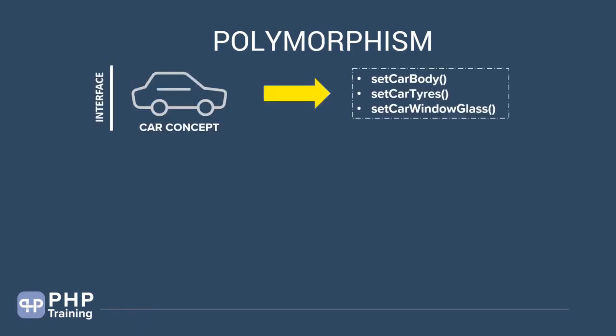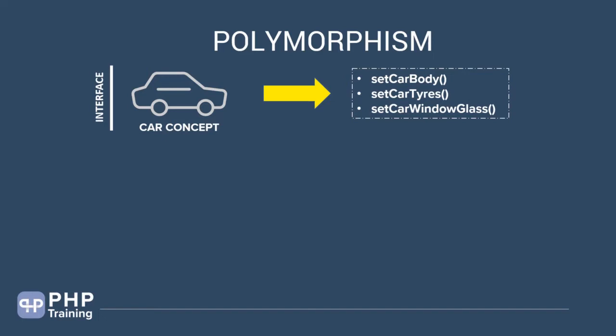Hello and welcome to the lecture on what is polymorphism. So let's understand what is polymorphism, how to define it and what is the concept behind it. Let's take an example of an interface wherein you have defined a car concept. You have defined some of the methods in it, but you haven't implemented them. It's just the structure or a contract that you have defined inside the interface.